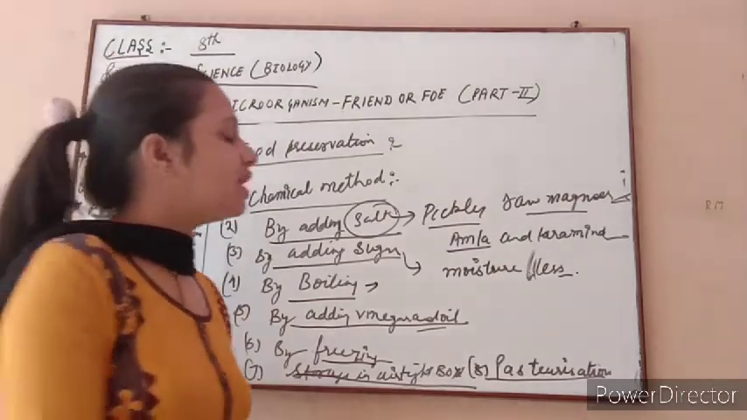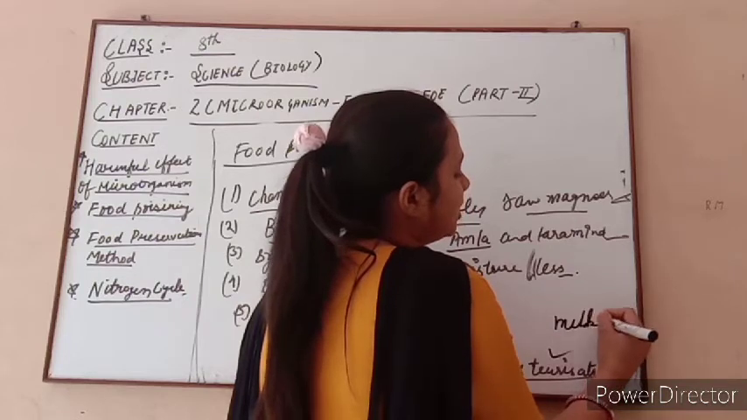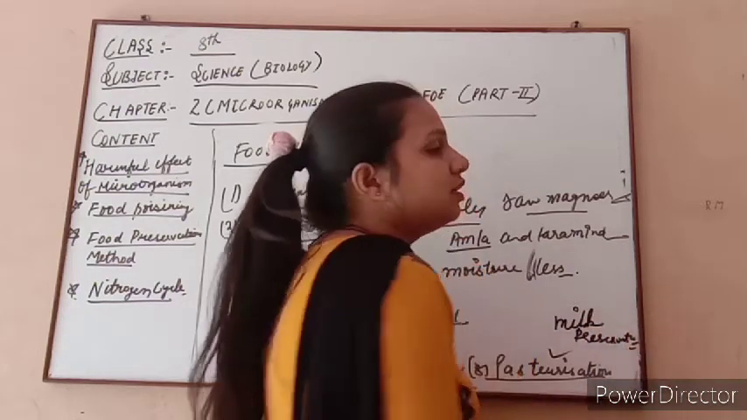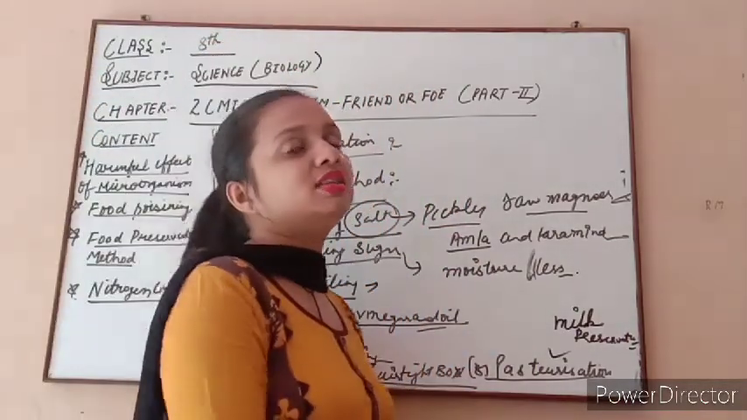Now the 8th one, this is a very important process for long preservation of milk. If we see a milk packet, this milk has a 6 month expiry. How does this milk keep a 6 month expiry?